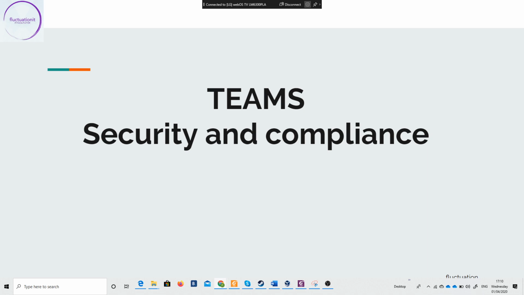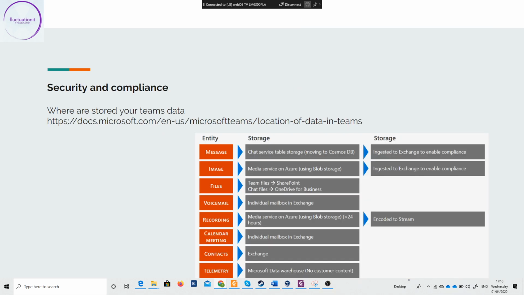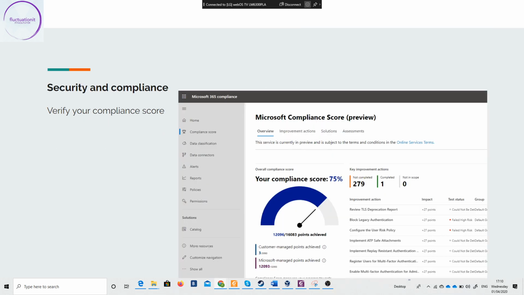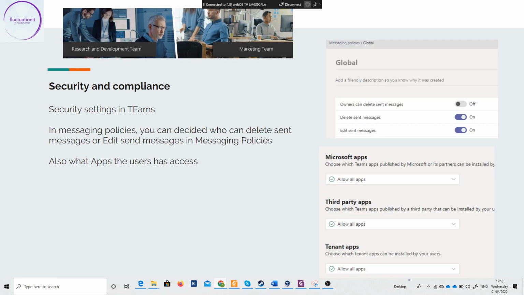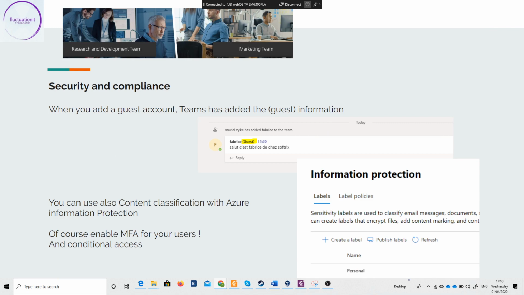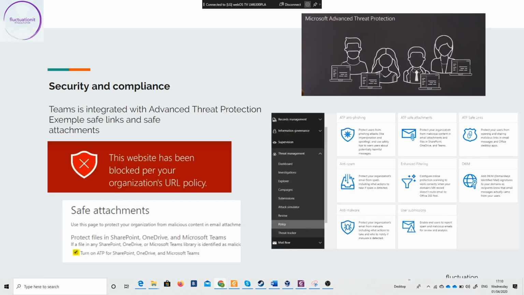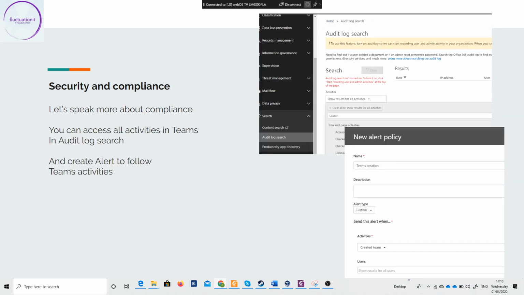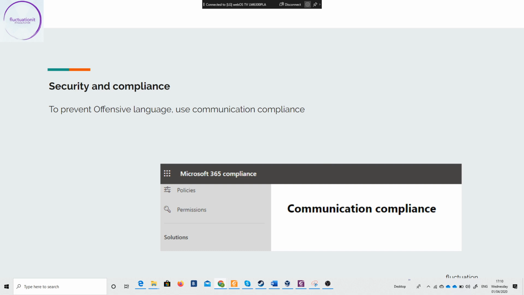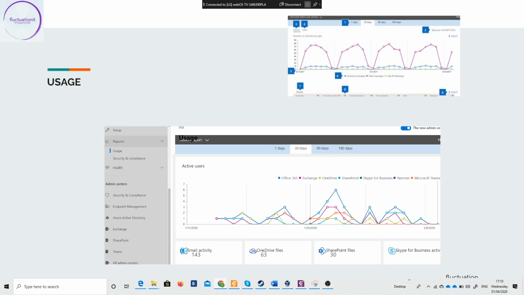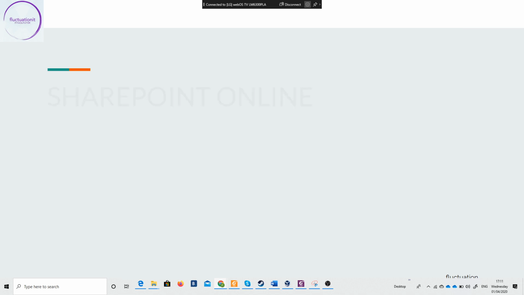We'll see information about security and compliance, where your data are, the security, your compliance score, the security settings in Teams, information protection, and advanced threat protection (ATP). Wow, I love it. Security and compliance, and of course communication compliance. We'll see some usage and how to see how users are using Teams today.